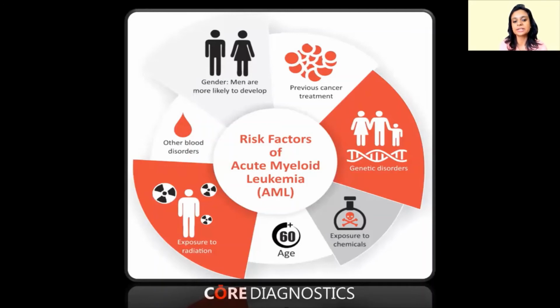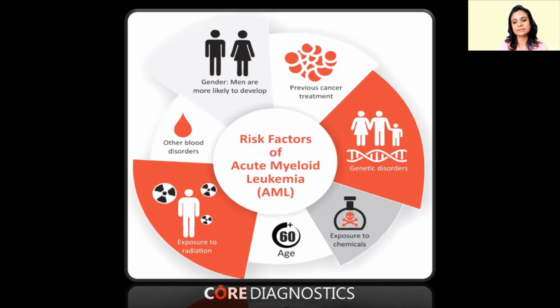Now, exposure to radiation. When a person has been exposed to any kind of radiation, for example, a survivor of a bomb blast or a nuclear reaction, it is also a risk factor of AML. Other blood disorders like myelodysplastic syndrome can also further develop into AML. When it comes to gender, men are more likely to develop AML as compared to women. Now, previous cancer treatment. If a patient has already undergone cancer treatment with chemotherapy drugs or radiation, they can also develop AML in the following years.